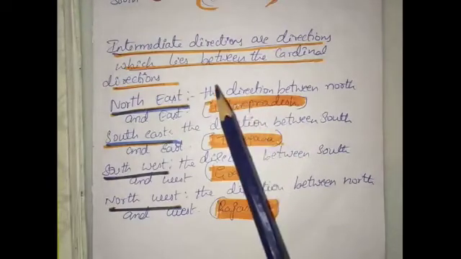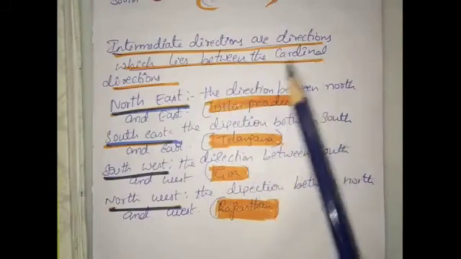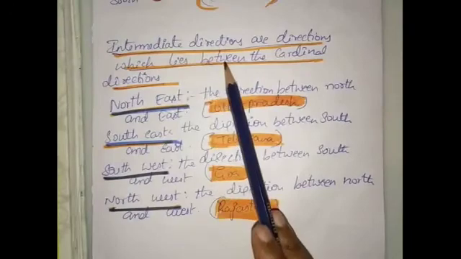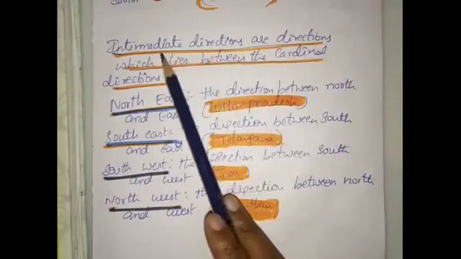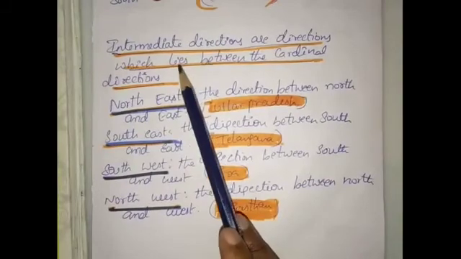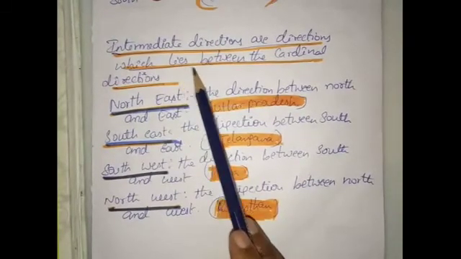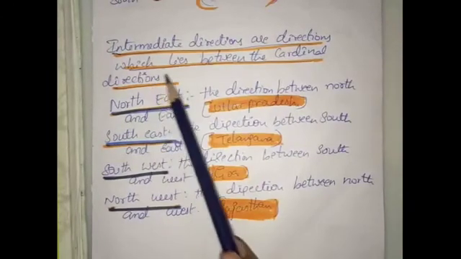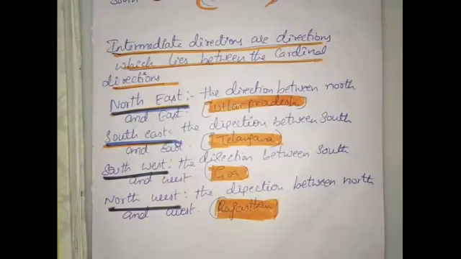Now, these are the cardinal directions or the main directions. Next, one more point is there, intermediate directions. What are those? Intermediate directions are directions which are present between the cardinal directions. Between the cardinal directions means we already know four directions in a map: north, south, east, and west.